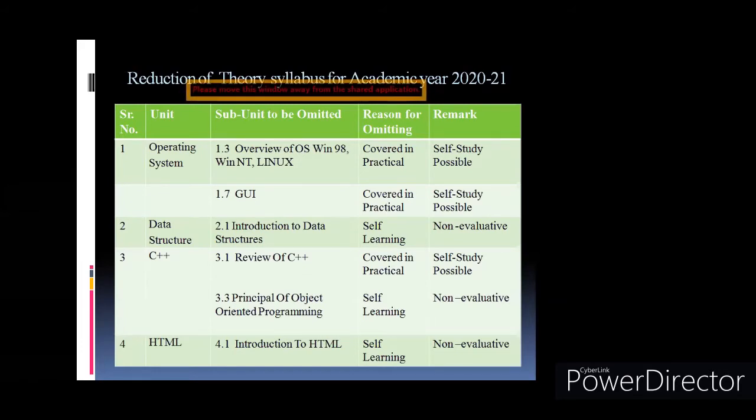That is the definition of classes, inheritance, polymorphism, data encapsulation, data abstraction. So these concepts, these terms and definitions will not be asked in the board exam. So that's why it is mentioned here. It is non-evaluative.